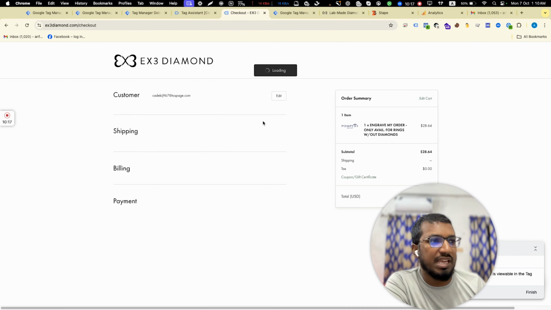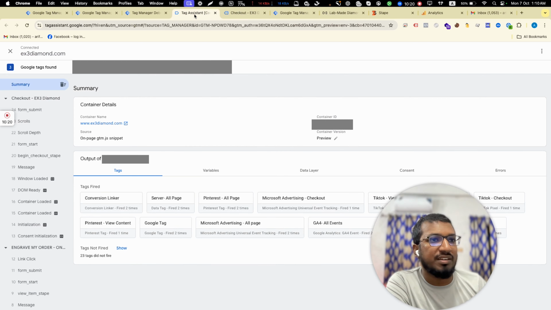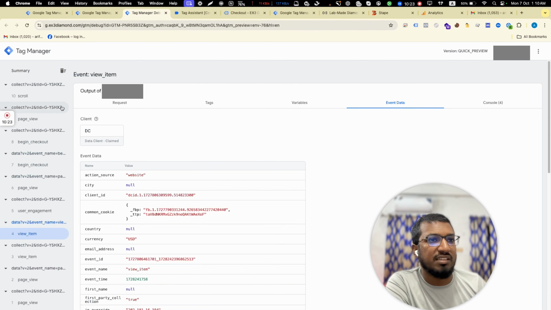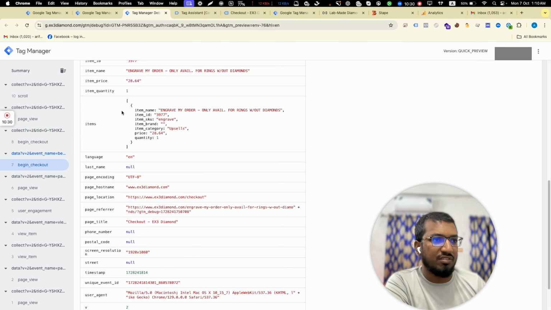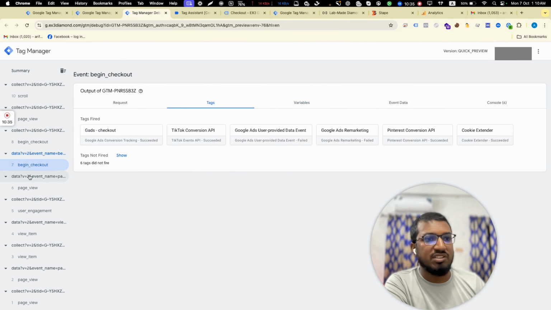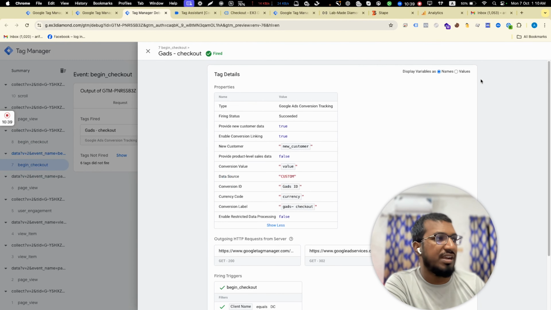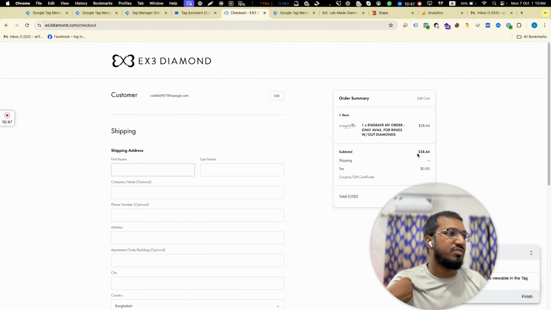If I continue, now I will do testing for everything, so you can check that. It's a checkout event, right? The checkout event is here, and you can check the data. You can check the checkout value, right? If you want to see the value, it's 2864.